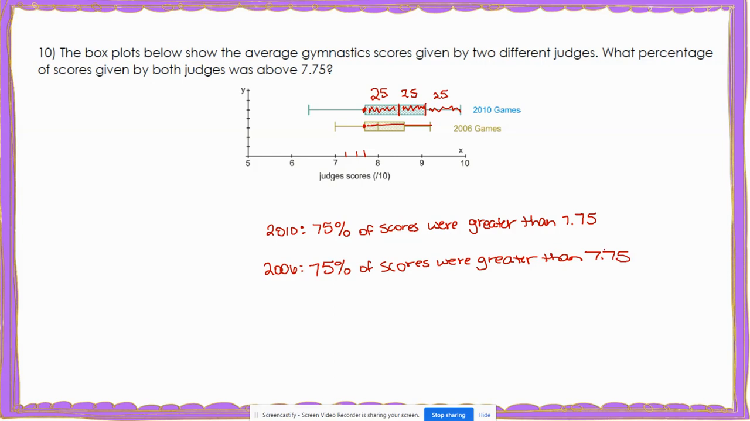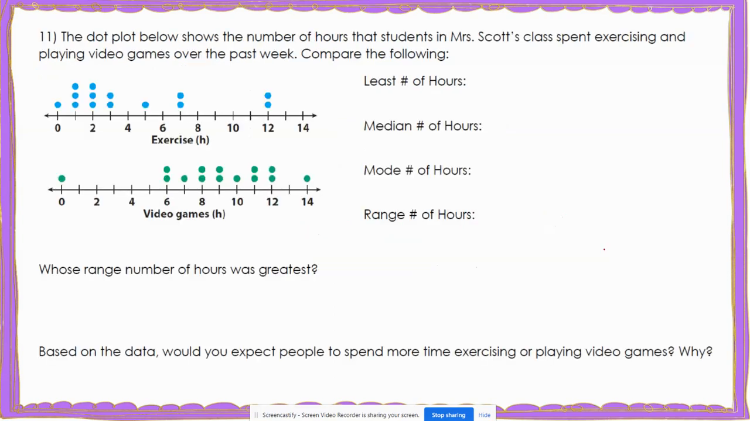Now let's look at our last problem, number 11. The dot plot below shows the number of hours that students in Miss Scott's class spent exercising and playing video games over the past week. So let's compare them. First thing I want to compare is the least number of hours that both of them chose. Well, for exercise, the least number of hours was 0. And for video games, the least number of hours were 0. So those are the same. So to compare, I would say both are 0.